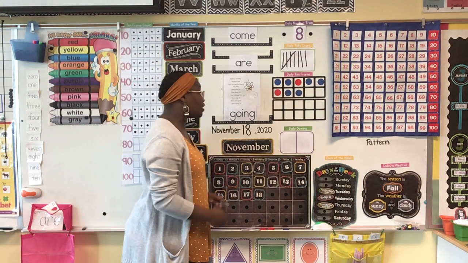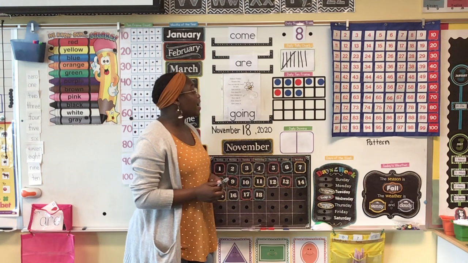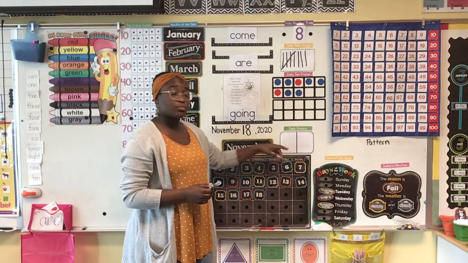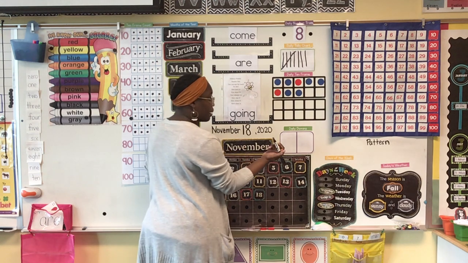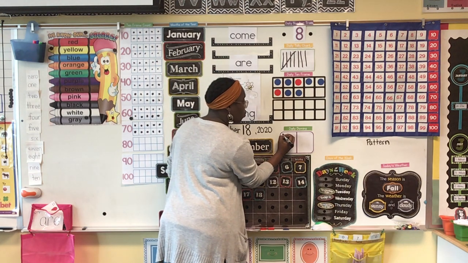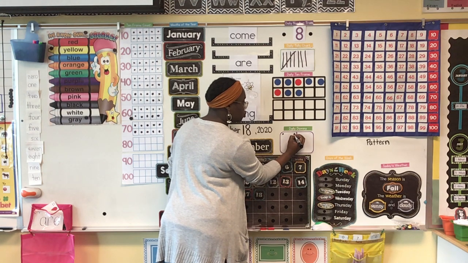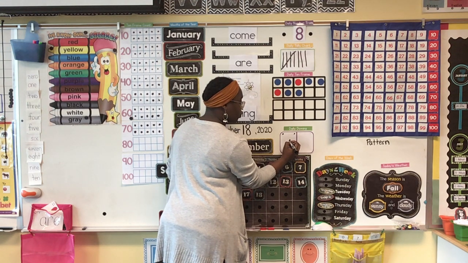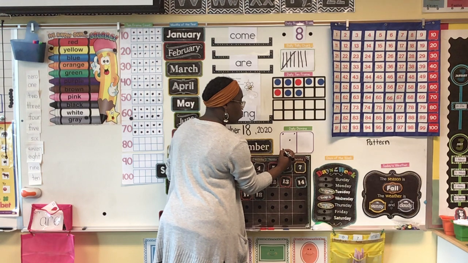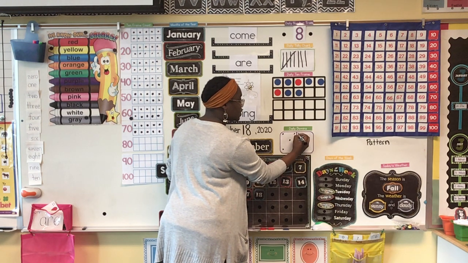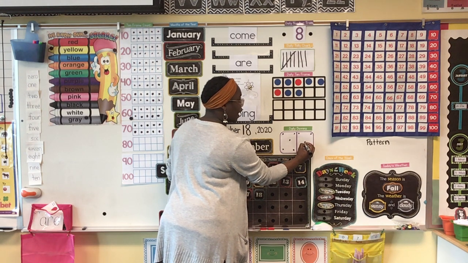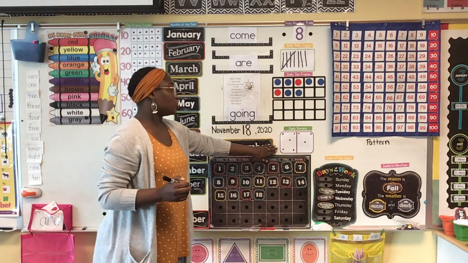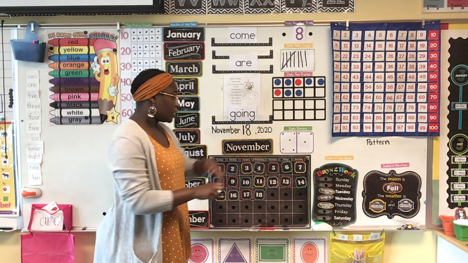Let's go ahead and we are going to represent the number 8 with our domino. Okay? Help me count the dots as we build our number 8. Here we go. 1, 2, 3, 4, 5, 6, 7, and 8. That's how we can show the number 8 on the domino.